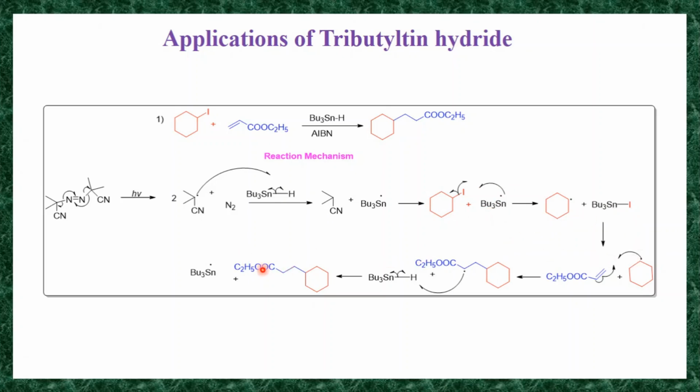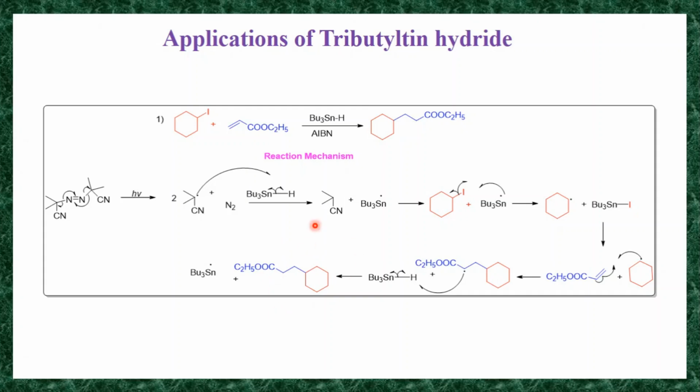So now you are getting this ester. After hydrolysis you can convert this ester into acid. Then you can use that acid for an acylation reaction, or you can convert that acid into amide. So you can convert different functional groups from this ester.